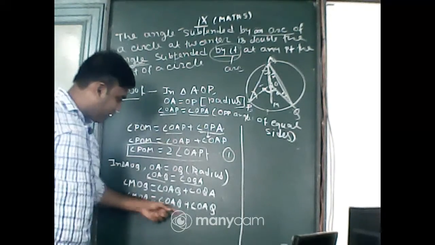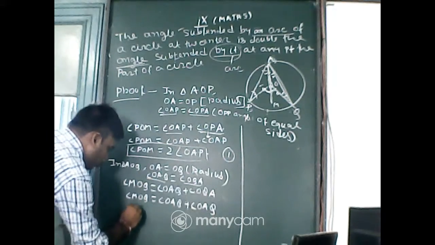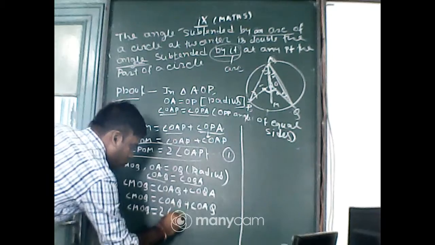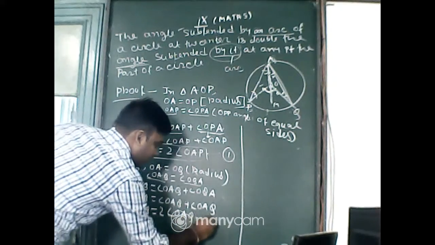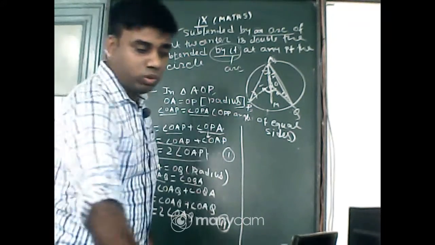These two are the same angle. So MOQ equals 2 of angle OAQ, that is equation number 2.